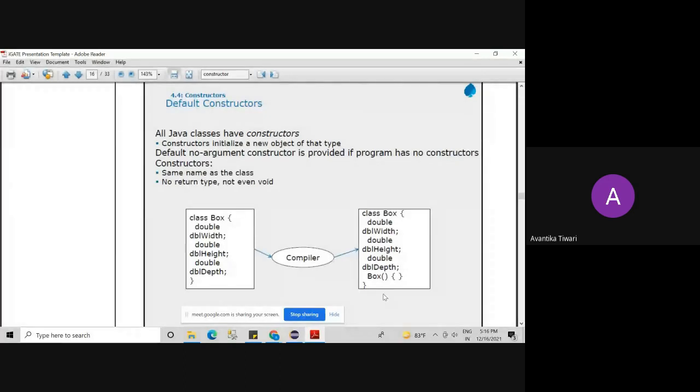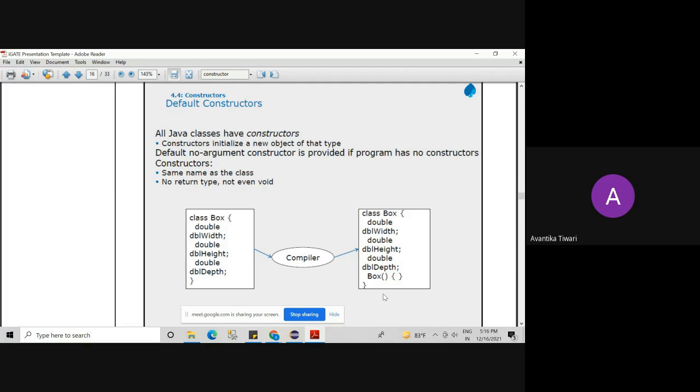Discuss about constructors. So good evening students. In today's session, we will discuss constructors in the Java programming language. Yesterday, we were discussing how we can create objects in Java. For creating objects, we write the class name followed by the name of the object, then the assignment operator, the new keyword, and after using the new operator, we use a constructor.